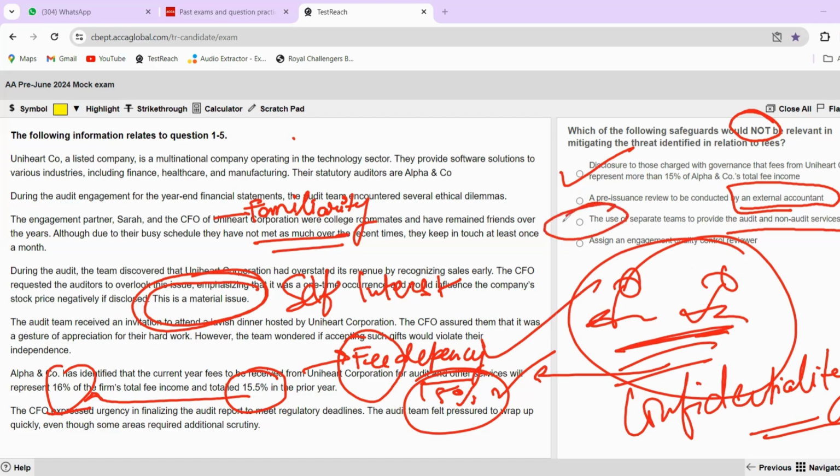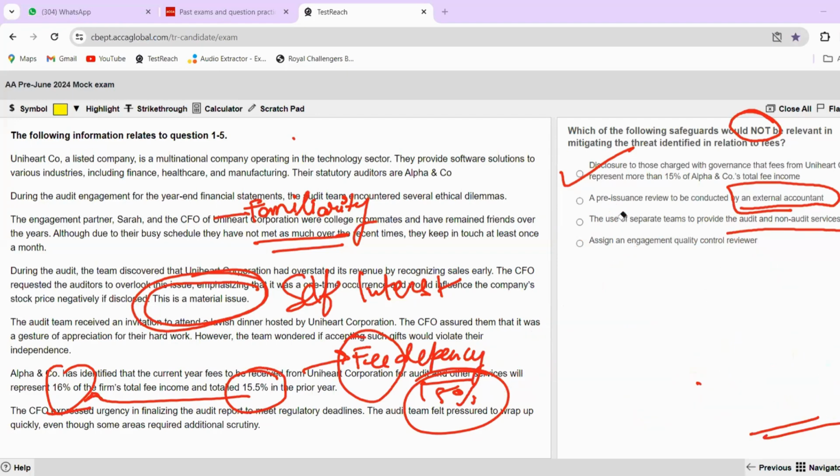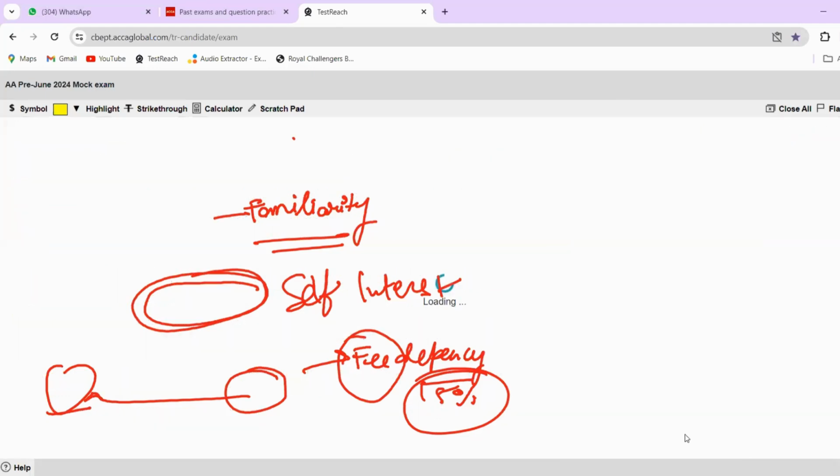So this one is the correct answer, as this will not be a safeguard towards your independence, towards your objectivity, towards your fee dependency issue that is there in this question, right? Okay, let's move to the next question, which is the last question for this particular case study.